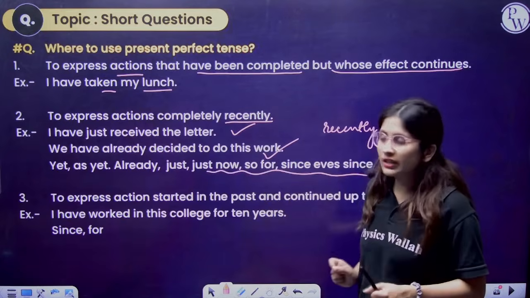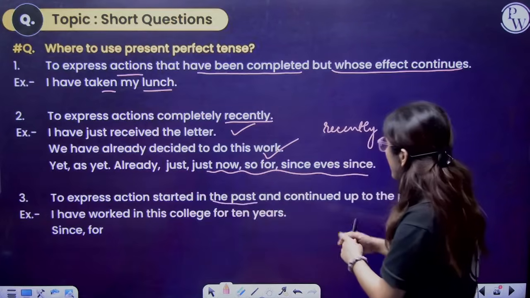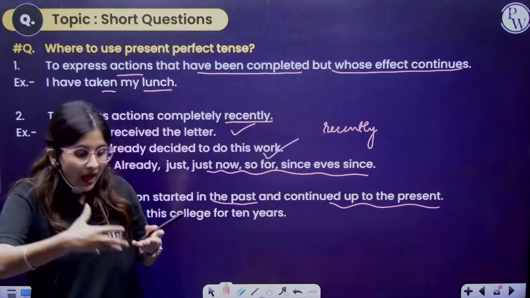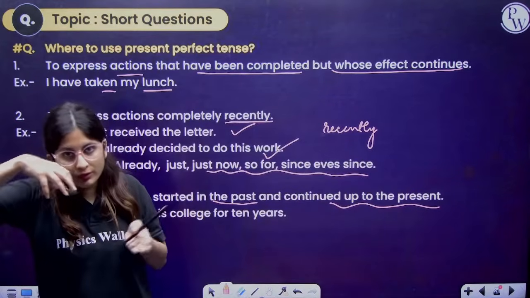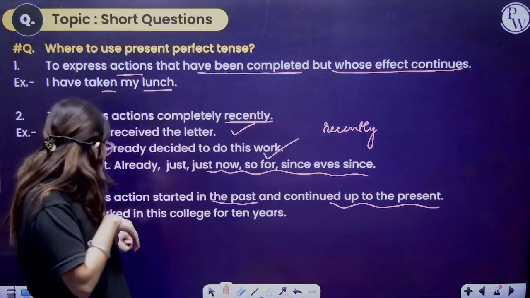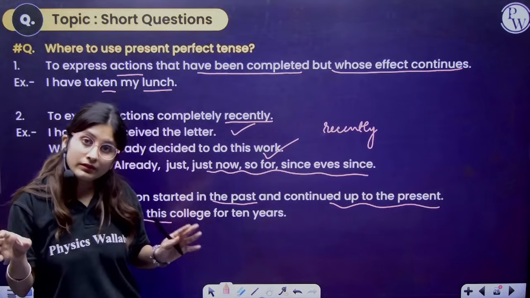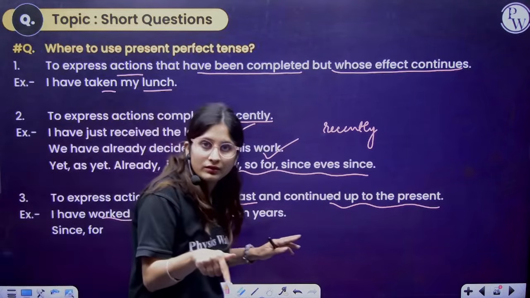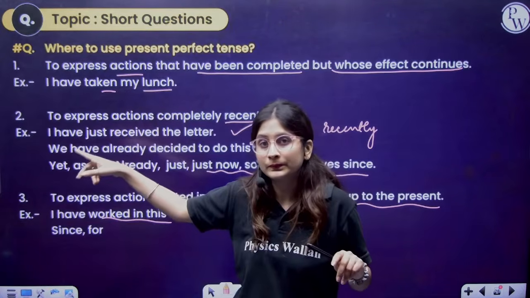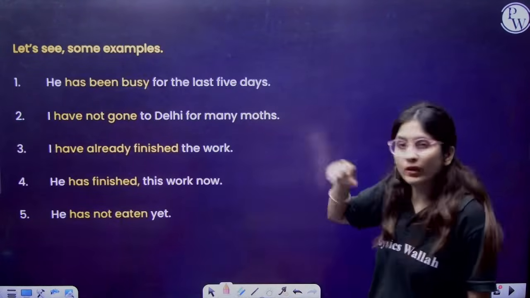Now, the third place where we use present perfect tense is to express an action started in the past and continuing up to the present. It was in progressive terms from the past, and now it has been completed in the present. For example, I have worked in this college for 10 years. It means from the past I was working. Clear?